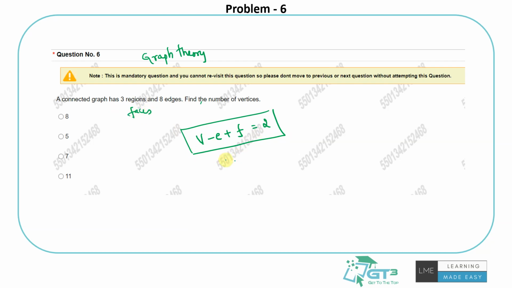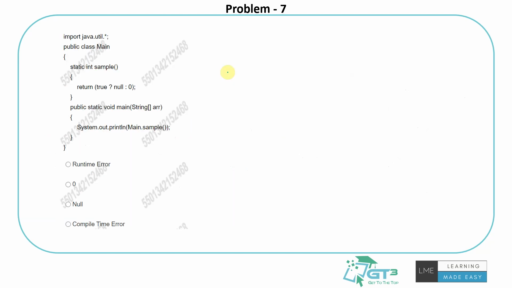Applying this, they said there are 3 regions, so that's faces basically. We have 3 faces, 8 edges. I don't know the number of vertices, that's what I need to find. V minus 8 plus 3 should be equal to 2. So I'll get V equals 7. So there are 7 vertices. So the answer should be 7 vertices. This is the universal rule that you can apply to get it. This is something on the basic graphs.